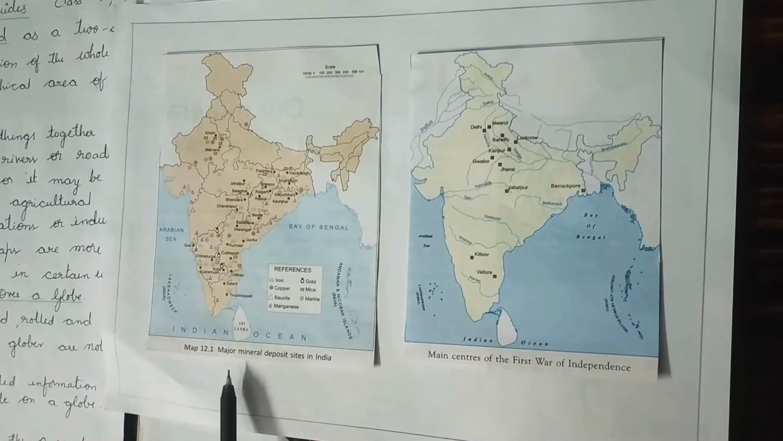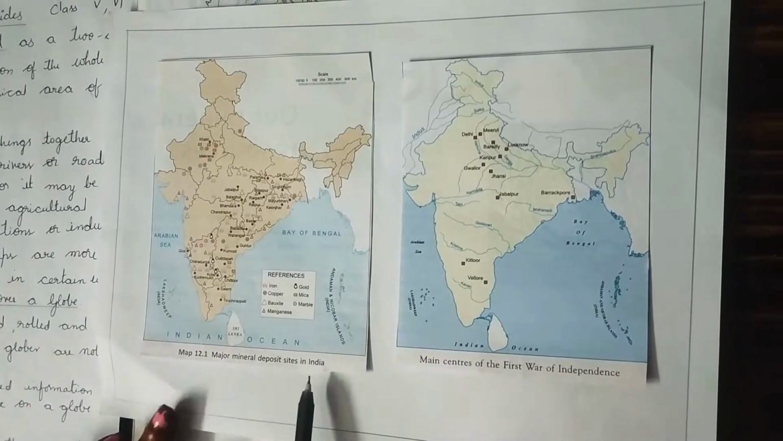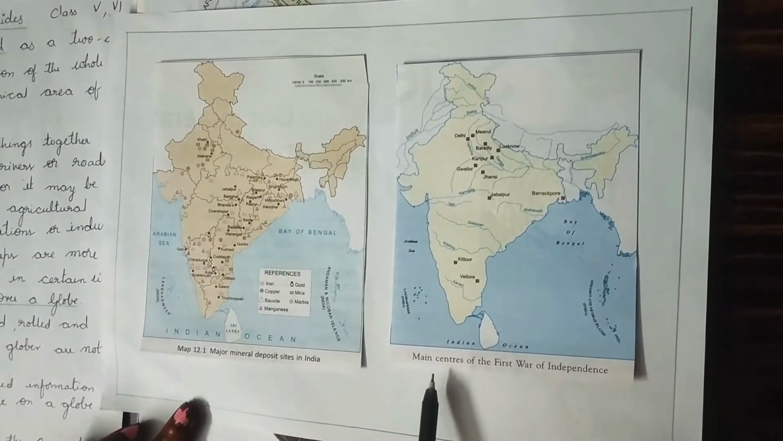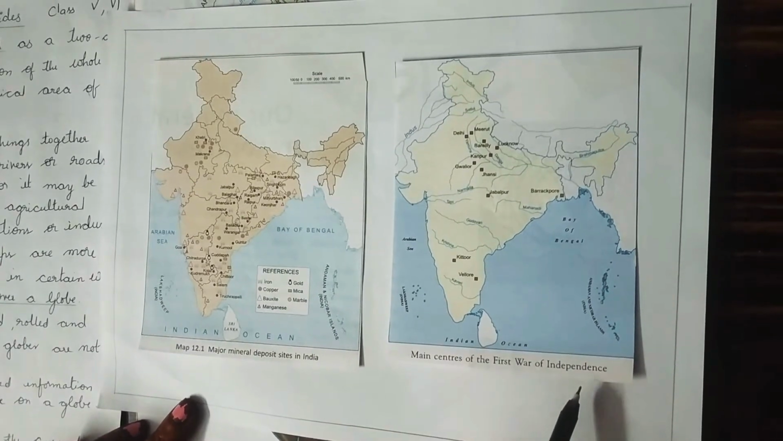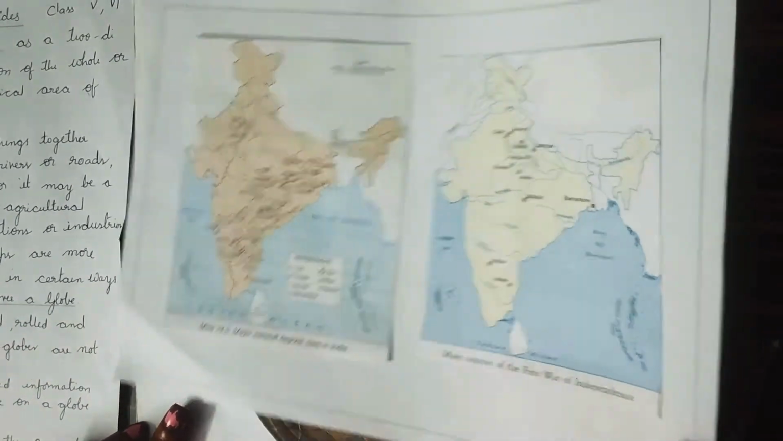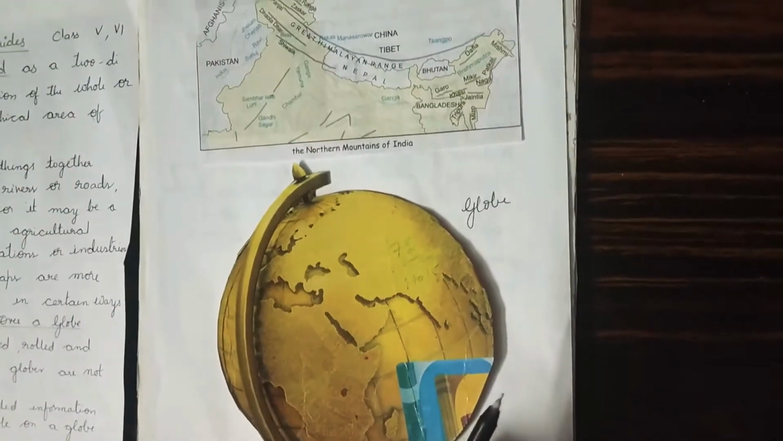This map is showing the major mineral deposit sites in India, and this map is showing the main centers of the first war of independence. These are some of the specified maps.